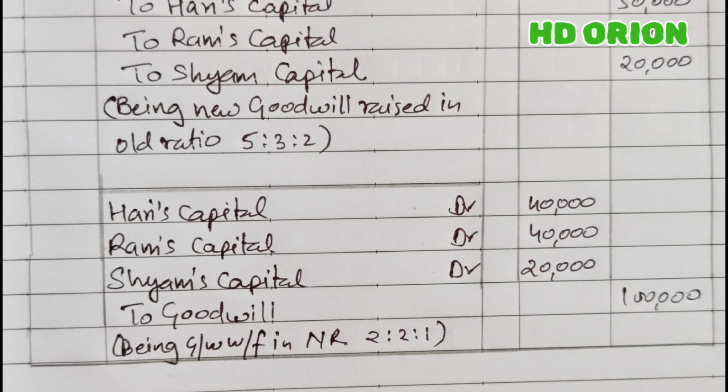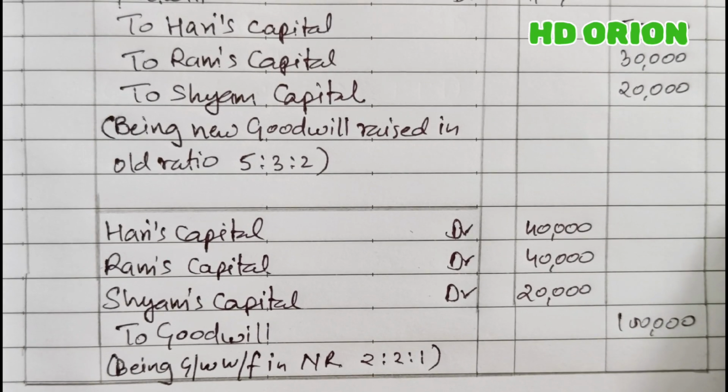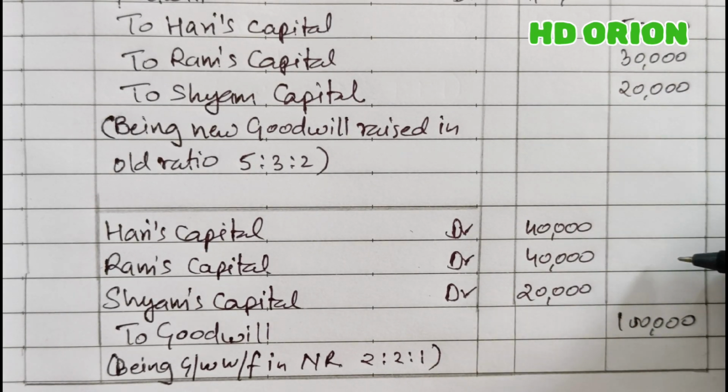So actually what are we doing? We are doing nothing but raising it in the old ratio and writing it off in the new ratio. So it is old ratio minus new ratio. The effect will be the same as when you treat the goodwill by sacrificing and gaining ratio. So unless the question is very particular, and it is mentioned in the question that you have to raise the goodwill and write off the goodwill, only then do we go for this method. Otherwise, the treatment of goodwill should be done by the sacrificing and gaining ratio method.